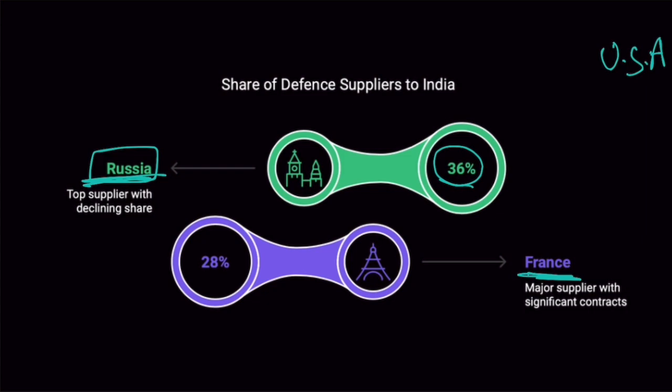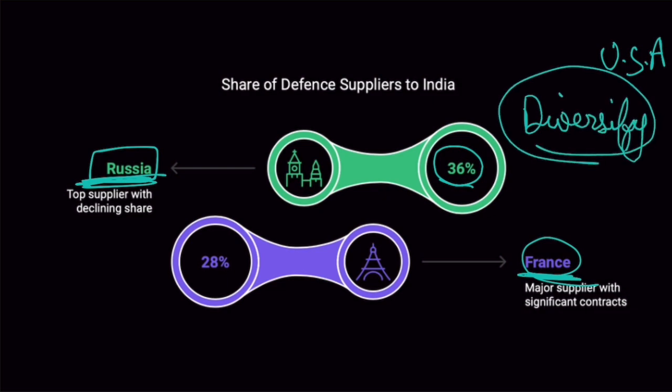Especially after buying Rafale jets from France and many other submarines from France. Okay, so the top supplier is still Russia, but many people think that by the time the next SIPRI report comes, France would overtake, because India is trying to diversify its imports, or the countries it buys weapons from. Plus, Russia currently is unable to supply that many weapons because Russia needs those weapons itself. It is fighting a war with Ukraine, right?